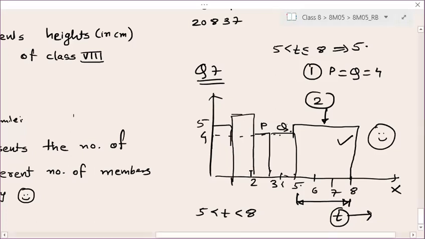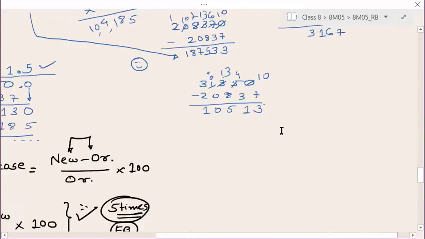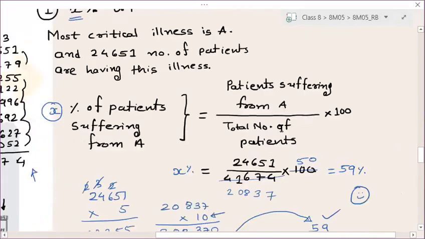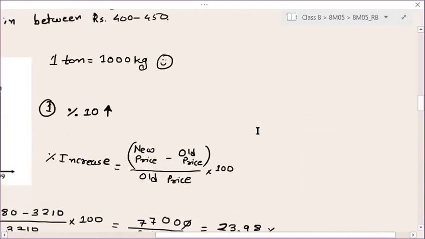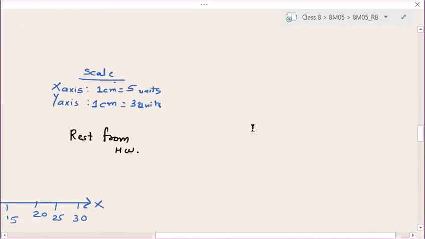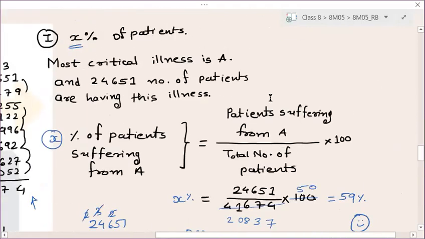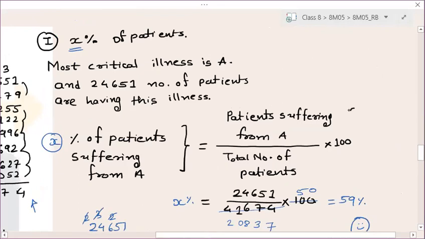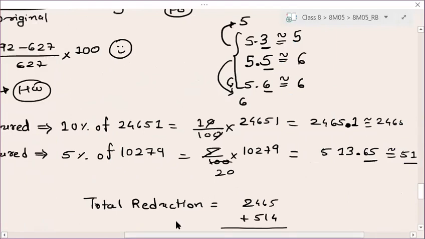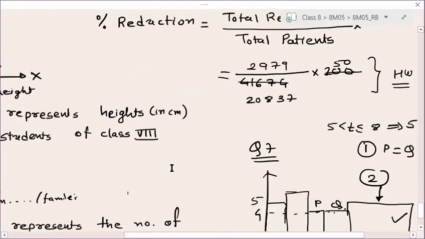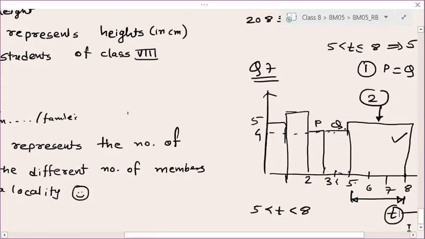Okay. Now, what I was telling about your homework. The first formula that you have to write is this. Percentage increase you already wrote in the last class. So X% of patients should be your one formula, and then percentage decrease. Right, this is your formula number 1 for today's class. And the next formula is percentage decrease. So these two formulas go in the formula book and all these questions in the regular book.